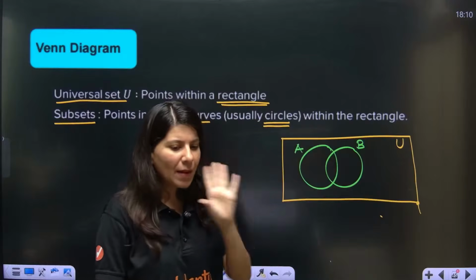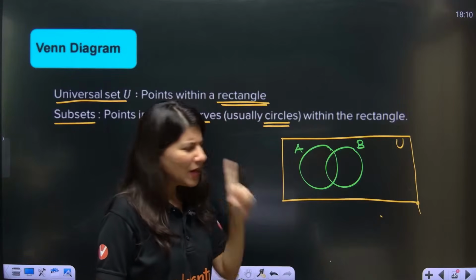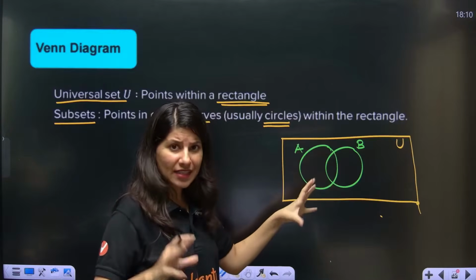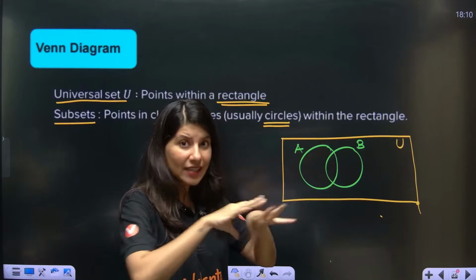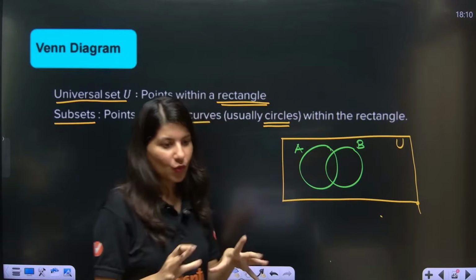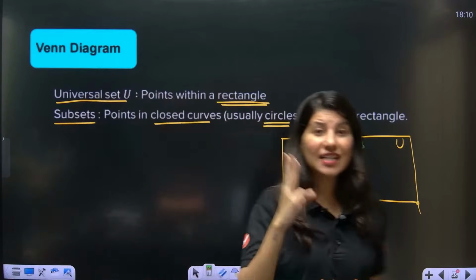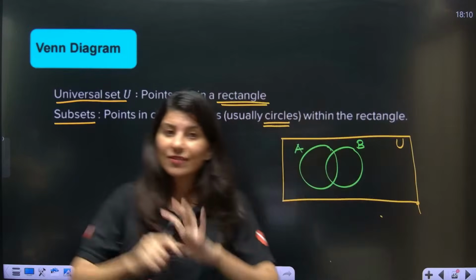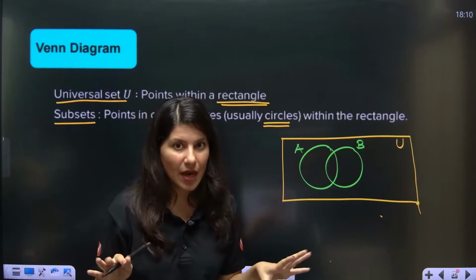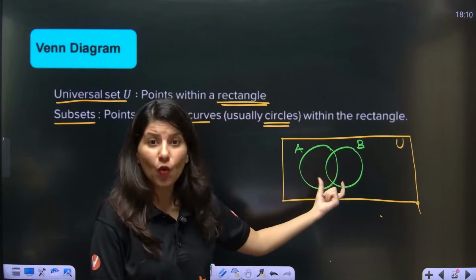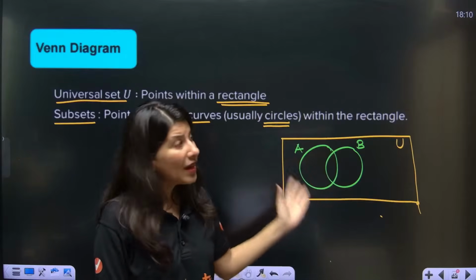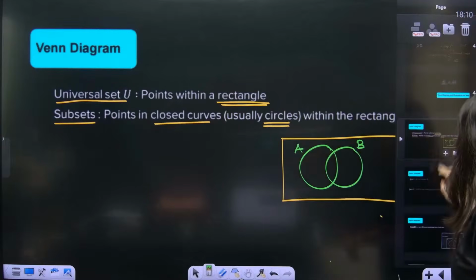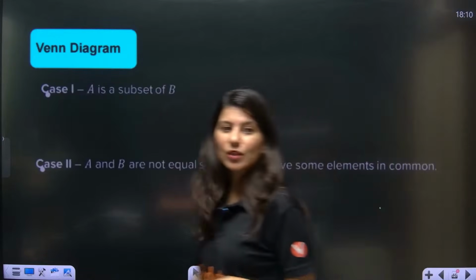Now you must be thinking, ma'am, hold on. Is it important that you draw both the circles overlapping each other? No, we will talk about it. Actually, there are three conditions related to this. It may be possible that both circles stay apart, both sets stay apart. It may be possible that some portion overlaps. It may be possible that one set is contained in another set. So hold on, we are going to discuss everything one by one, by cases.